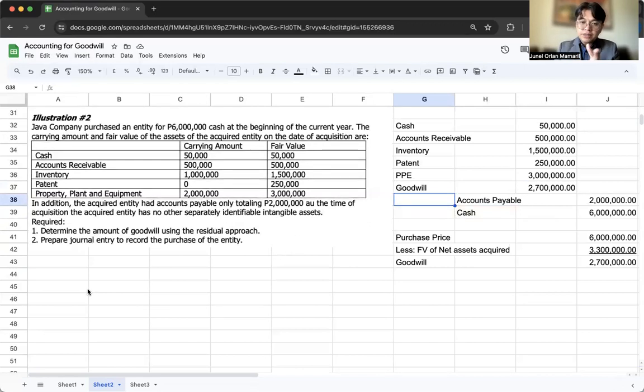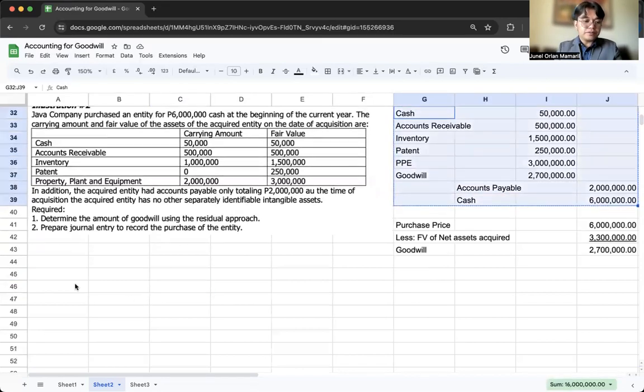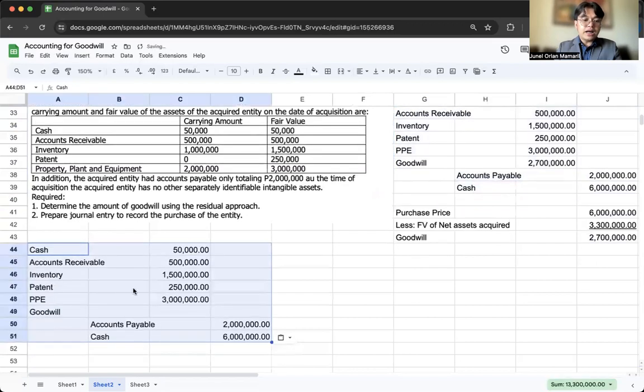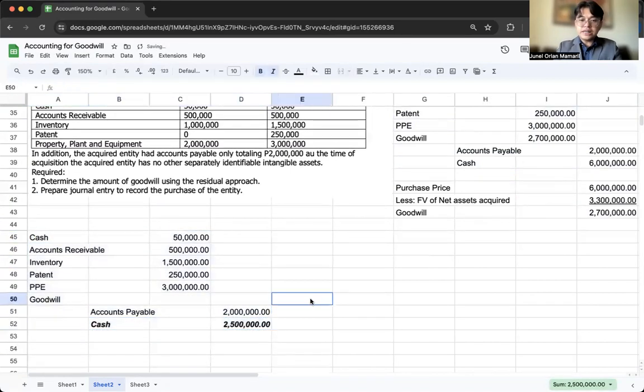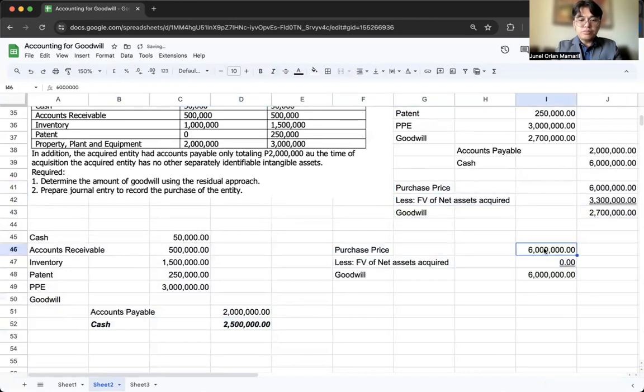Let's have another situation here in this problem. What if instead of 6 million, yung ating binayad na cash ay 2.5 lang? Okay? So situation number 2, yung cash na binayad natin, 2.5 lang instead na 6 million. So when we recompute, purchase price would now be just 2.5. The fair value of net assets acquired is 3.3. Meron na tayo ngayong negative goodwill. Ibig sabihin, ang binayad natin mas maliit kaysa dun sa value ng business na binili natin.